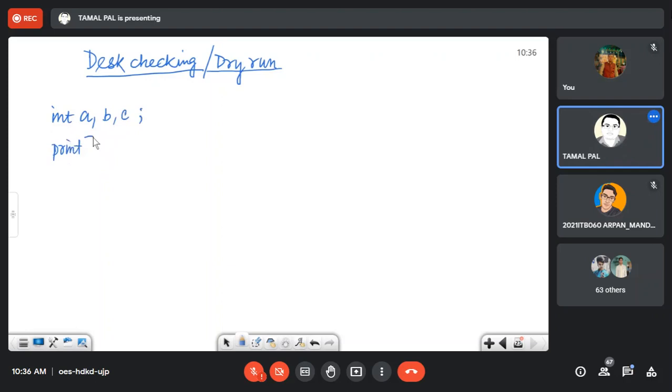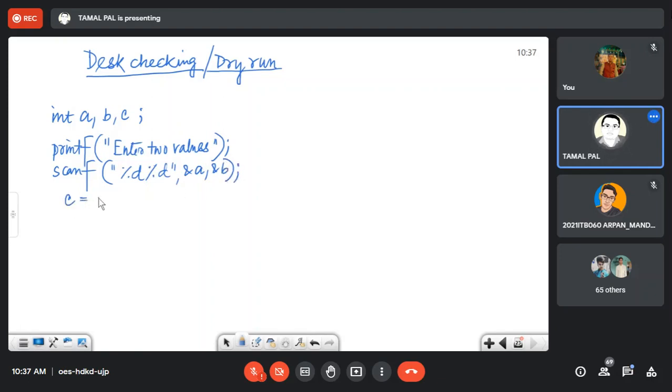Printf, enter two values, scanf ampersand A, ampersand B. Now C equal to A plus B. In this very simple logic, printf, I am putting a new line here because otherwise it will look ugly.